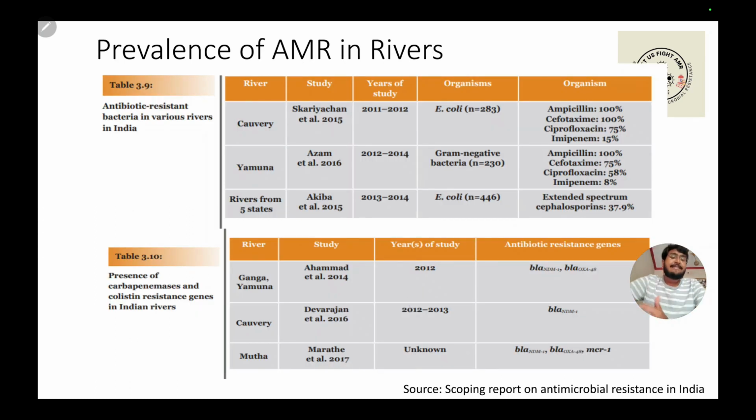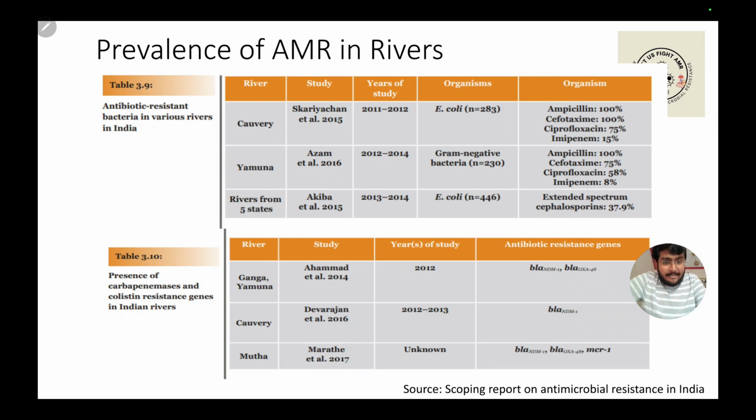Similarly, there are several studies which have been carried out to look for prevalence of AMR genes in rivers. And you will be shocked to see that the studies have been carried out in several rivers of the country like Ganga, Yamuna, Kaveri.